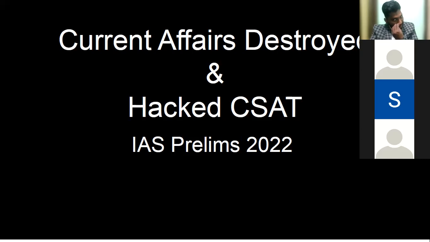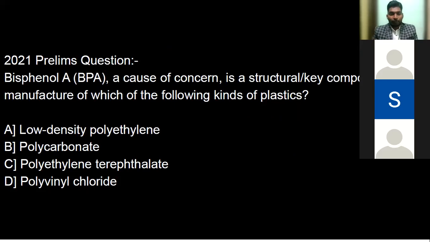Current affairs destroyed and hacked CSAT for IAS Prelims 2022. Now, Medha, I would want you to quickly read this 2021 prelims question. Okay, sir. Bisphenol A, BPA, a cause of concern, is a structural key component in the manufacture of which of the following kinds of plastic? Option A is low density polyethylene, B polycarbonate, C polyethylene terephthalate, D polyvinyl chloride. I won't ask you guys for the correct answer here because I don't want to grill you. This is not a test.